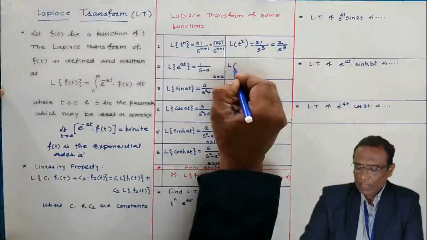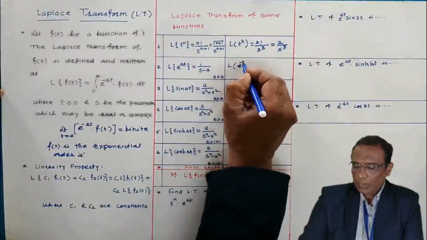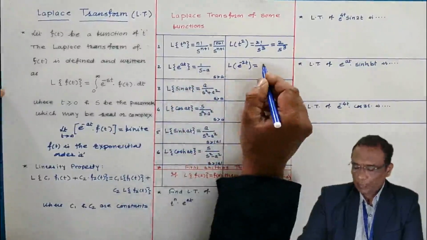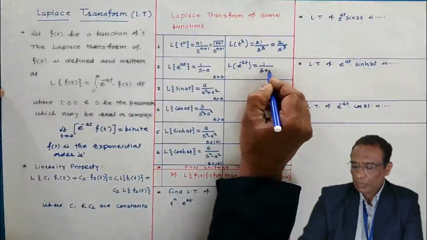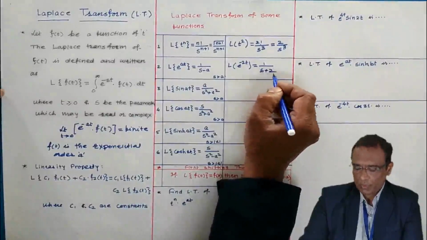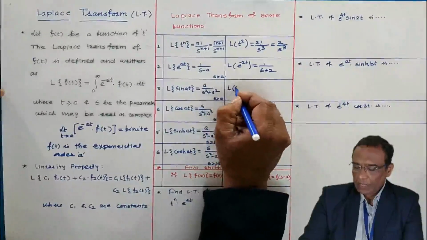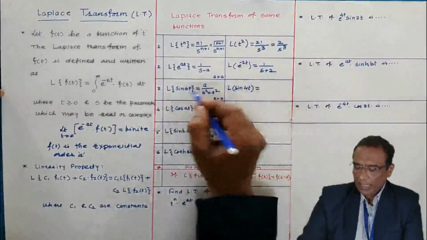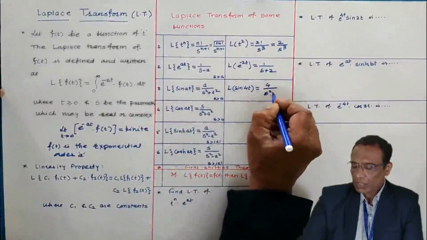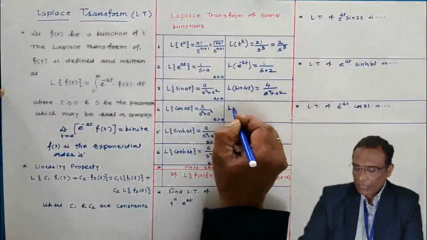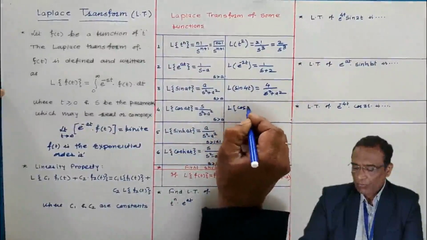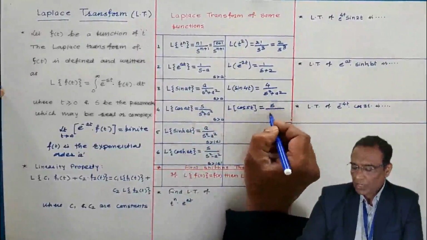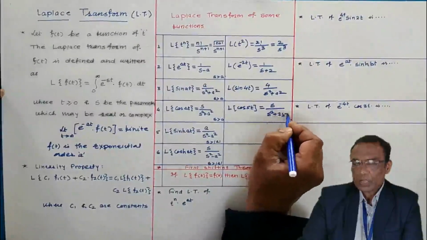Here also, the Laplace transform of e to the power minus 2t, if I want, then Laplace of, here a is minus 2, then 1 by s minus of minus 2, which is s plus 2. If I want the Laplace transform of sin 4t, then using this formula, here a is 4, so 4 by s square plus 4 square. The Laplace transform of cos pi t, using this formula, is s by s square plus pi square.